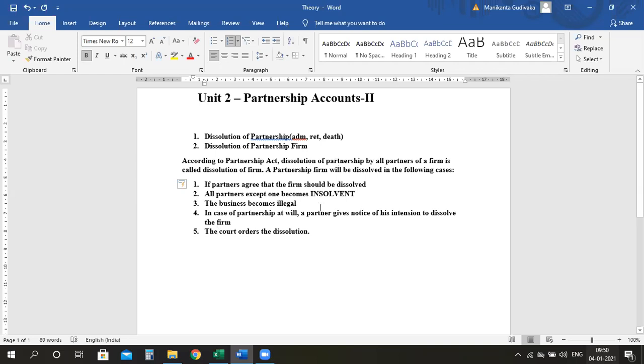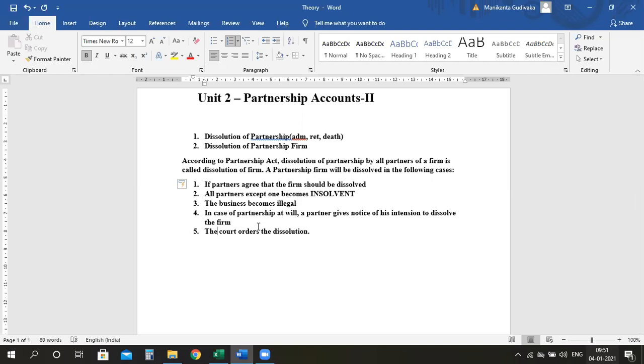Am I clear? For the second meaning, you will call it a partnership only if at least a minimum of two or more partners are solvent. If all except one are insolvent, you need to end the firm, because a single person cannot run it. Are you clear? If the business becomes illegal, what is the meaning of business becoming illegal?